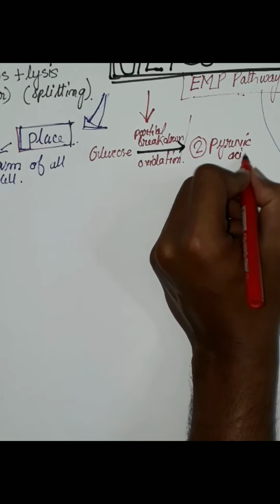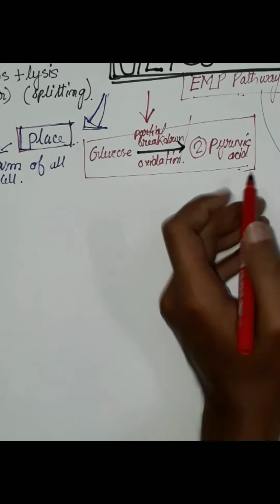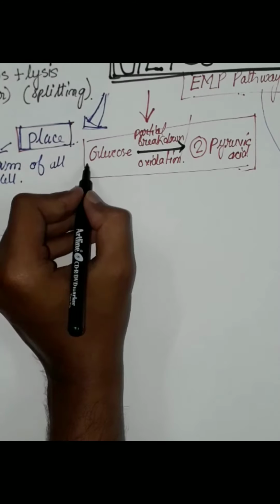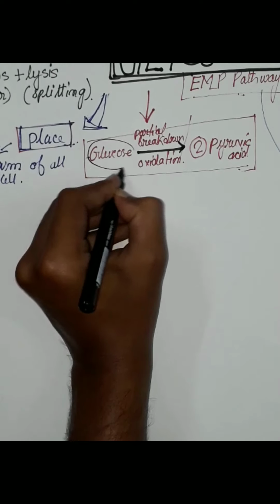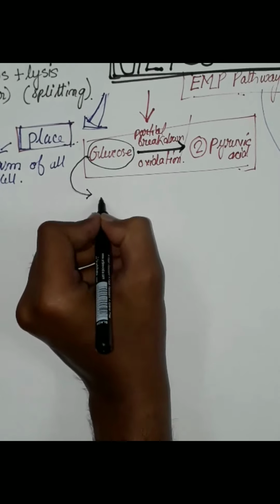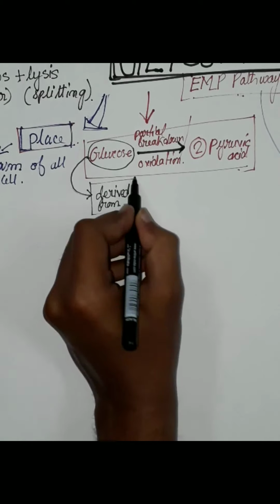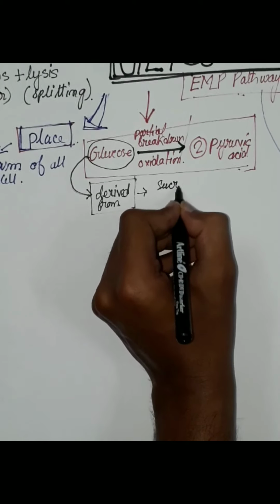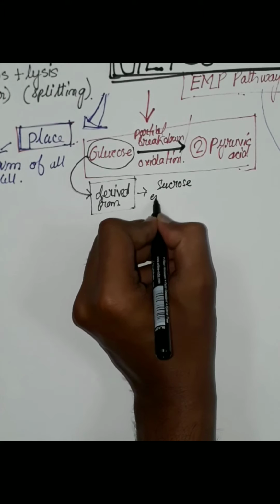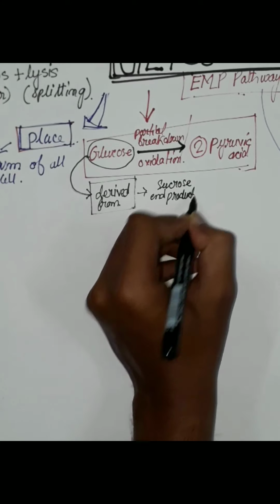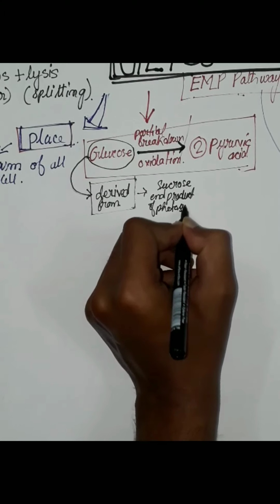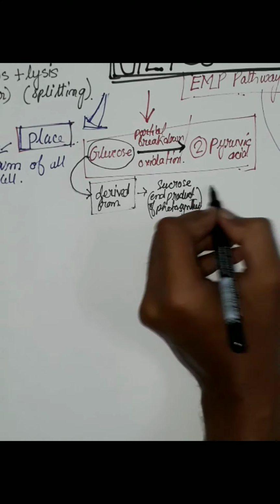The glucose used in glycolysis is derived from sucrose or starch. Sucrose is the end product of photosynthesis.